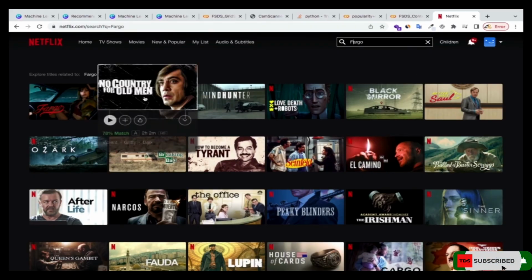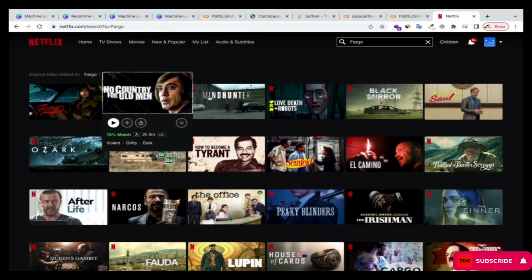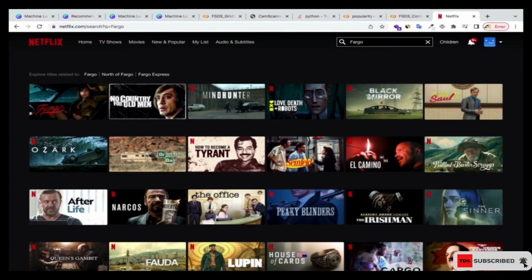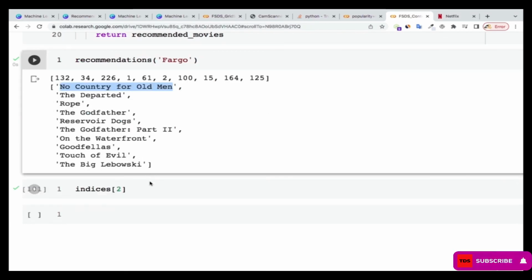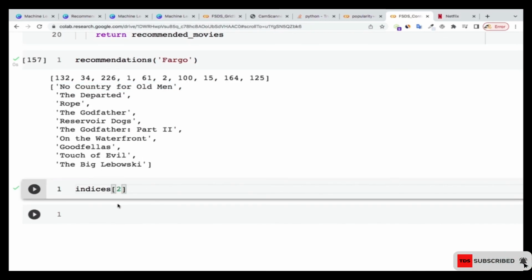Which means that No Country for Old Men is still existing in Netflix. It's still there in Netflix, and it was there in this movie data set that we are having. That's why you can actually see it over there. All right, so you can just do it for as many as you want. Over here I was just checking to see those ones.